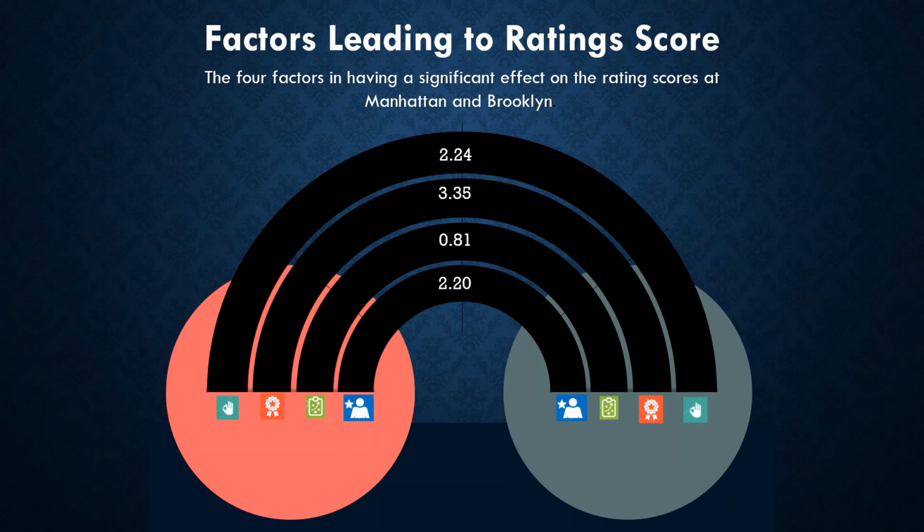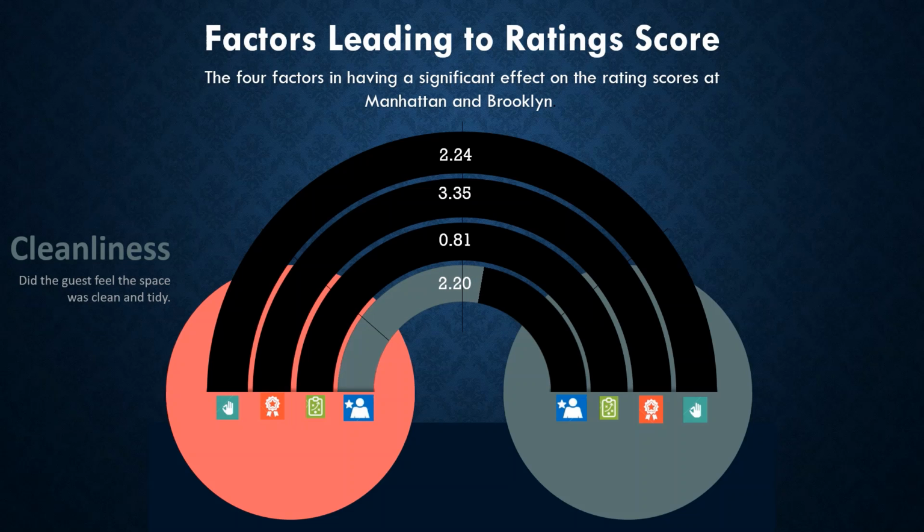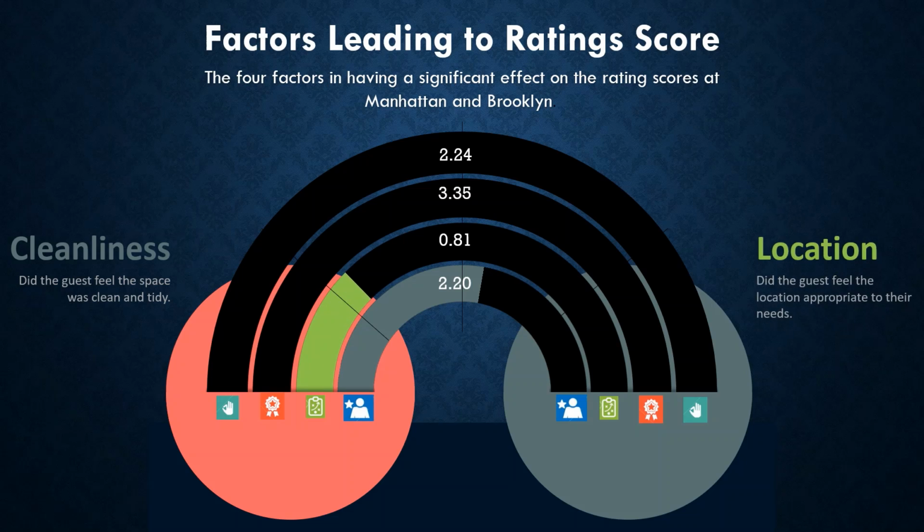Based on the 4 significant variables, we have done a chart on the coefficient values. Here, we can see that when the score for cleanliness increases by 1, the review score increases by 2.2, followed by when the score for location increases by 1, the review score increases by 0.81.